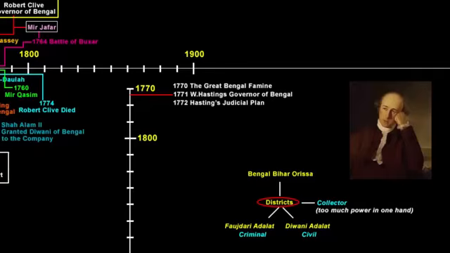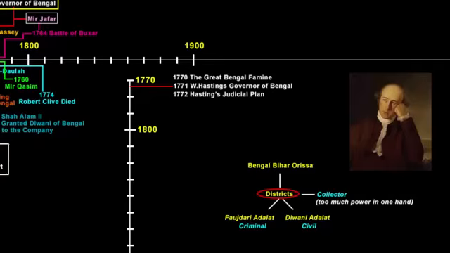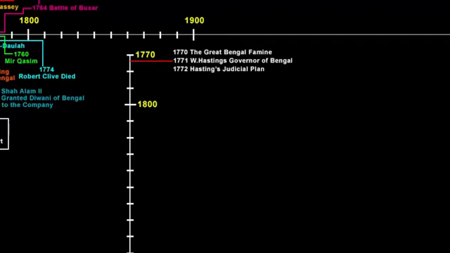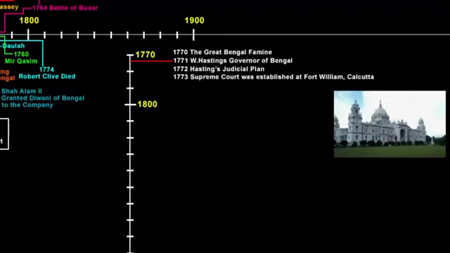And the second defect was the interpretation of the Indian law by the Qazis and the Pandits, because relying on these native law officers while taking any judgment proved to be unsatisfactory. As you see, most of the time these Qazis and Pandits used to give an interpretation of the law which was well suited or biased to a certain section of the community. And that again created a divide. In 1773, a new Supreme Court was established at Fort William in Calcutta.